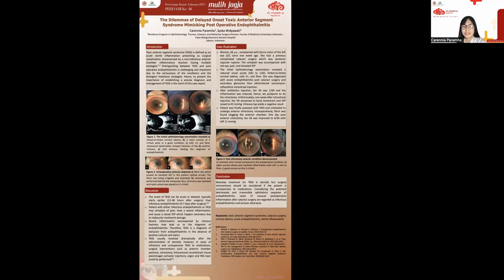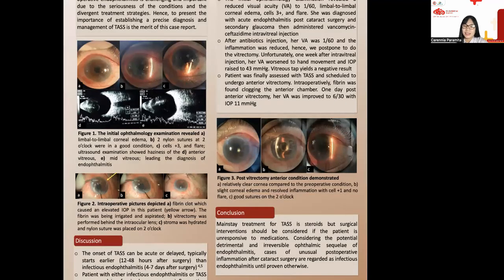The case was about a 66-year-old woman who came with blurry vision of the left eye since 1 week ago. She had a previous complicated cataract surgery, which was posterior capsular rupture, and her chief complaint was accompanied with red eye, painful sensation, and elevated IOP. Her left visual acuity was 1/60. And here, in Figure 1A to Figure 1C, we could see limbal-to-limbal corneal edema with Salzfuss 3 and 2 nylon sutures at the peripheral area that were actually in a good condition.